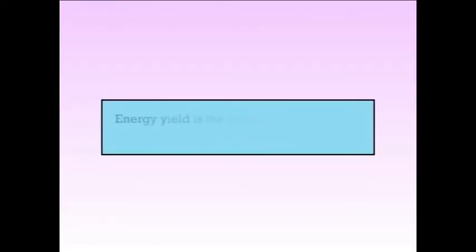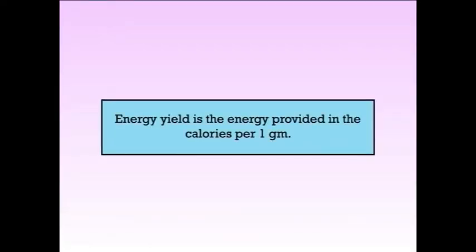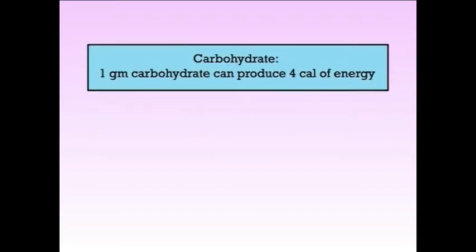We already discussed carbohydrates, proteins and fats. Today, we will add the energy yield from the nutrients. Energy yield is the energy provided in calories per 1 gram. For carbohydrate, 1 gram can produce 4 calories of energy.